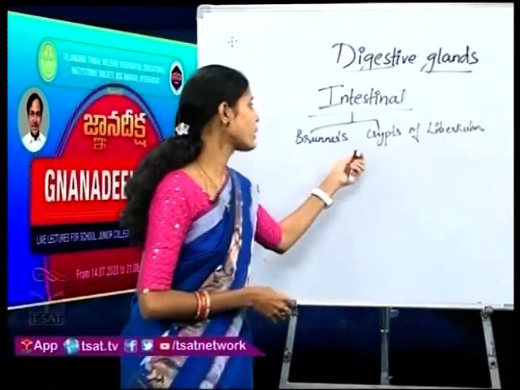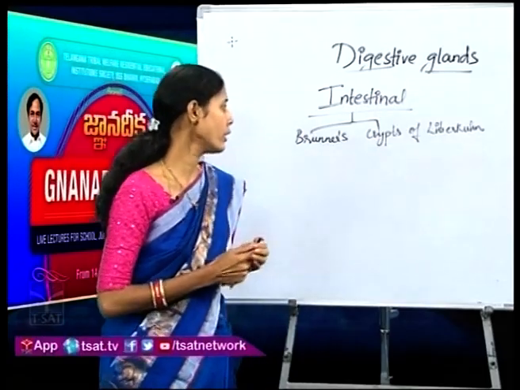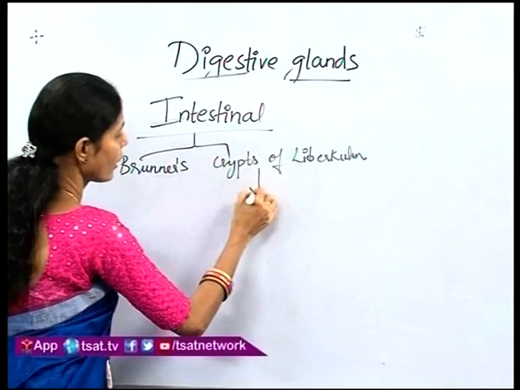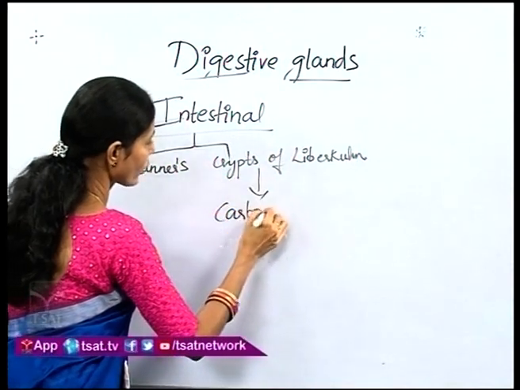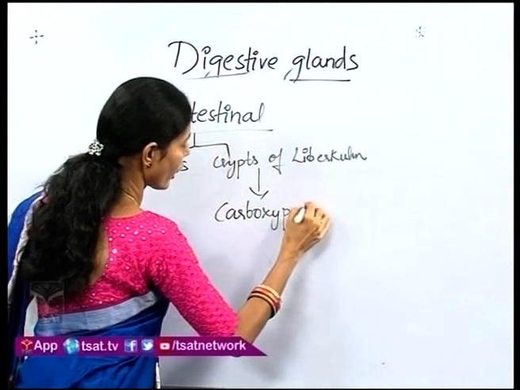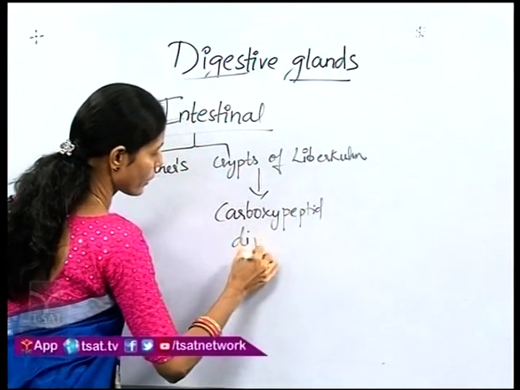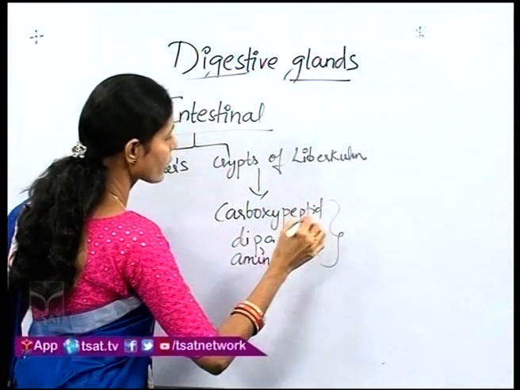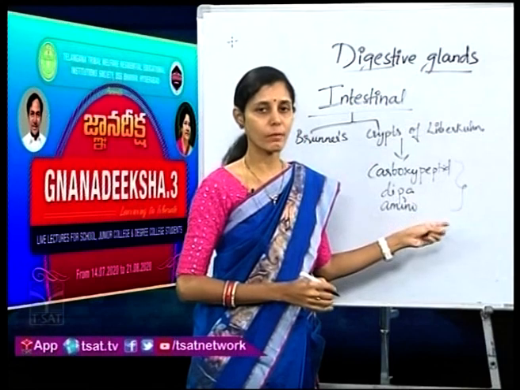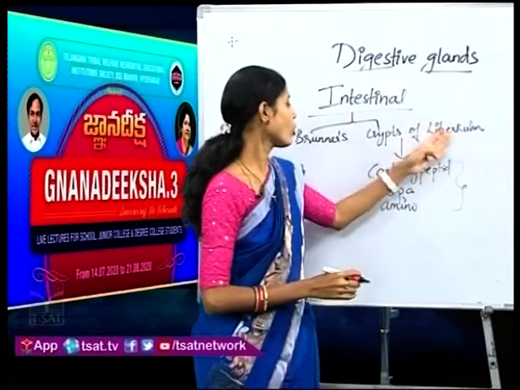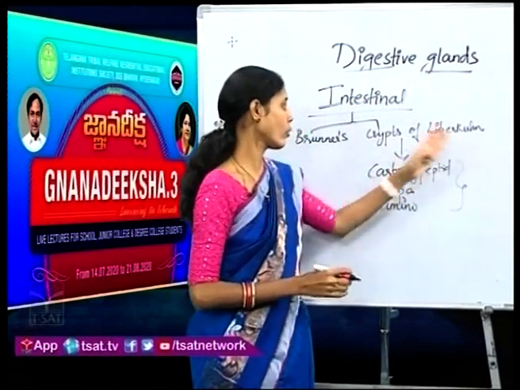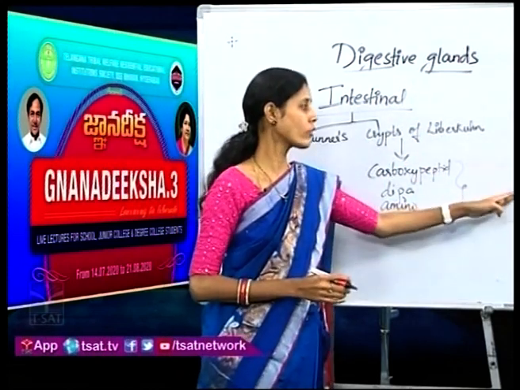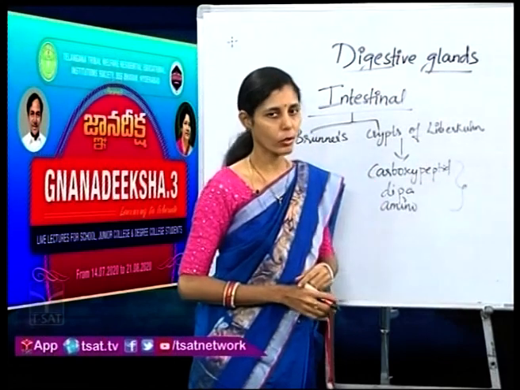And the crypts of Lieberkühn will be releasing the carboxypeptidases, dipeptidases, aminopeptidases, whatever enzymes we have studied, which will help in the breakdown of the proteins in the body. So, these crypts of Lieberkühn release all these enzymes which help in the breakdown of the proteins into amino acids.